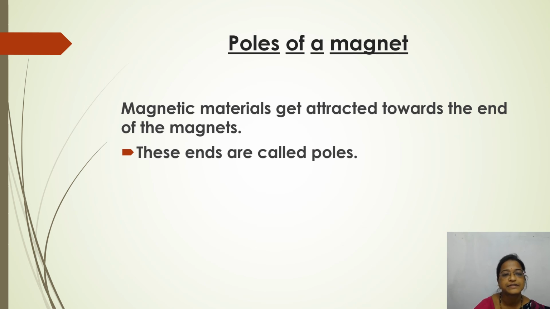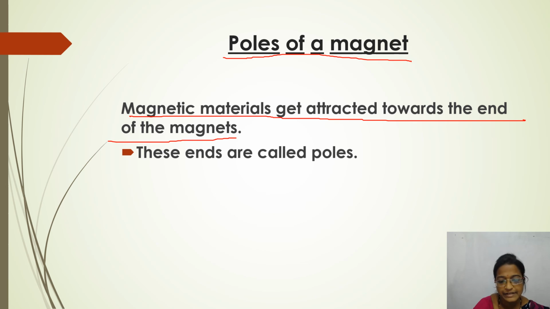Next is poles of a magnet. You all know what a magnet is, isn't it? Now we will discuss the poles of a magnet. Magnetic materials get attracted towards the ends of the magnets. So here what happens? Magnetic materials get attracted towards the ends of the magnets. These ends are called poles.